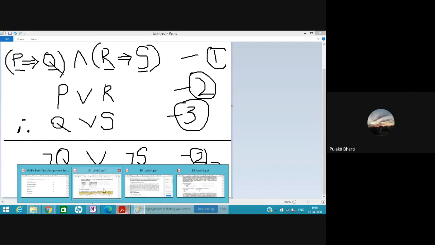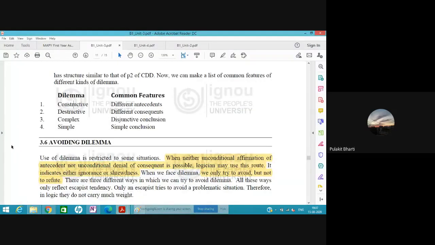Anyway, I think we should go on. So I explained this constructive and destructive form. This is the positive type and this is the negative type. Now what is simple and complex?